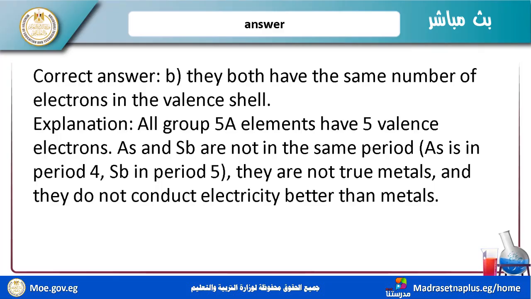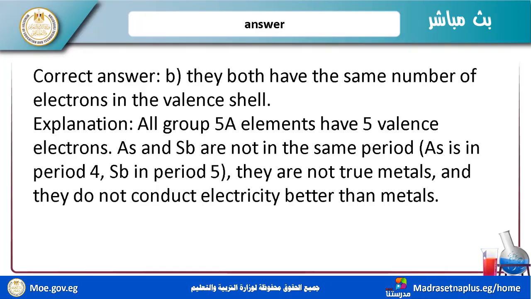They both have the same number of electrons in the valence shell because they are in group 5A. Explanation: group 5A elements have 5 valence electrons. Arsenic and antimony are not in the same period. Arsenic is in period 4, antimony in period 5. They are not true metals, and they don't conduct electricity better than metals. So I choose number B. It is the correct answer.